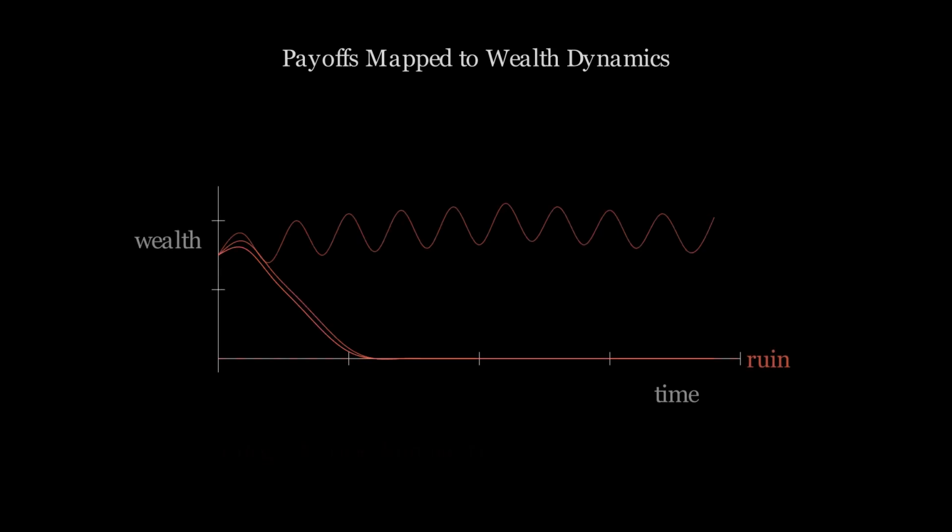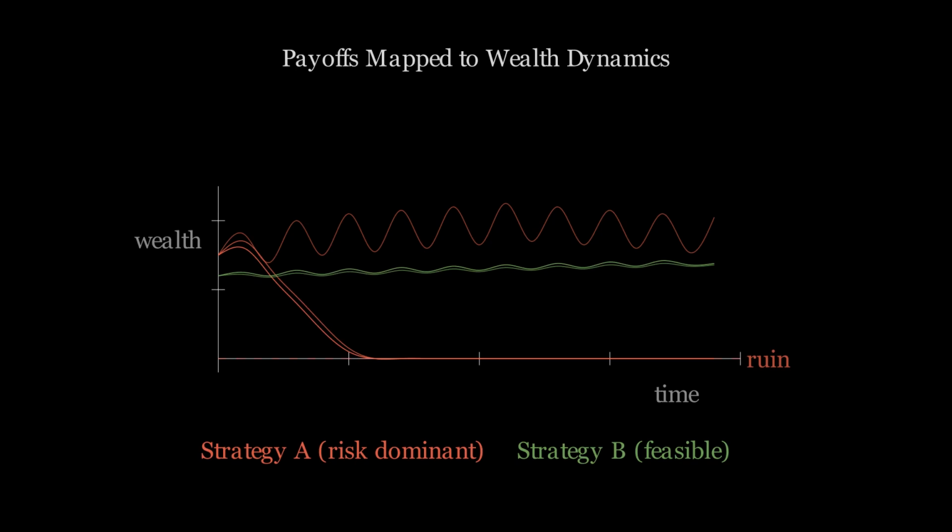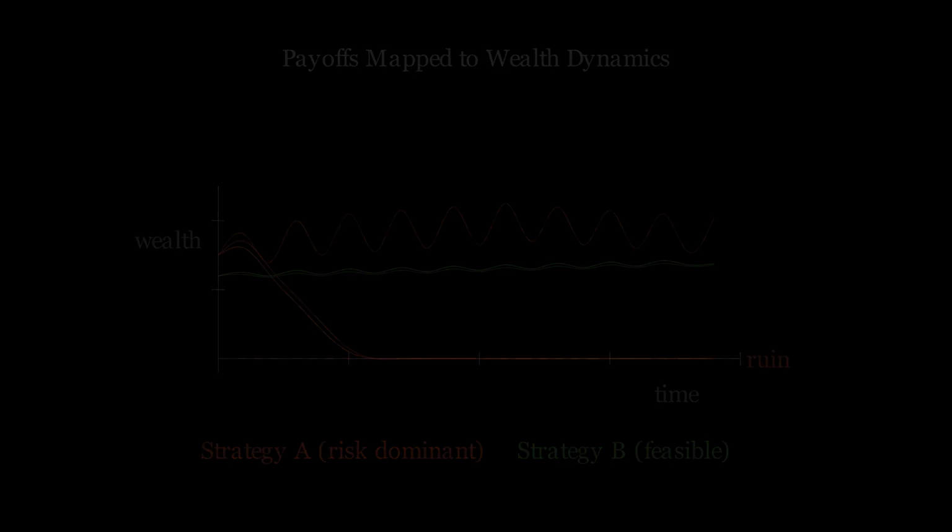A survival feasibility constraint requires that wealth stays above zero at all times. The feasibility set contains all strategies for which the probability of ruin is below an acceptable threshold. A strategy that maximizes expected payoff may have high variance in outcomes. High variance means some paths cross the barrier. The risk-dominant strategy may lie outside the survival feasibility set.